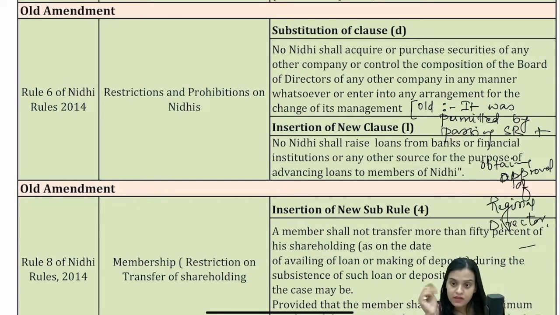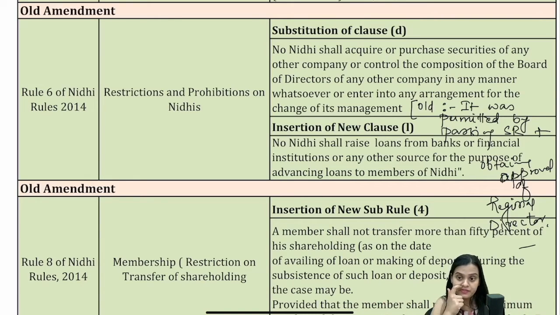Okay, very simple. Now the new clause has been inserted. That means one more restriction has been imposed on Nidhi companies. What is the restriction? That you will not raise loans from banks or financial institutions or any other source for the purpose of advancing loans. We all know that Nidhi is a type of company in which you have members. They contribute and they also take loans.